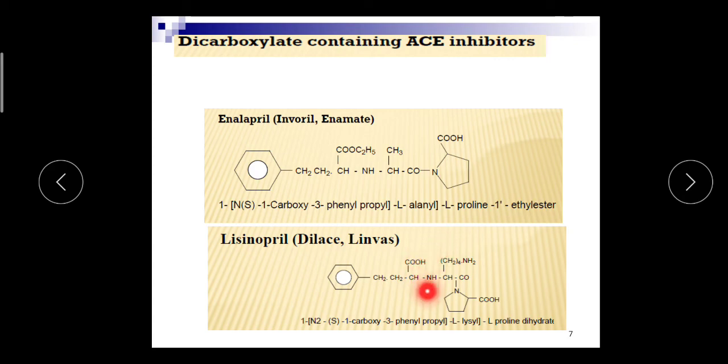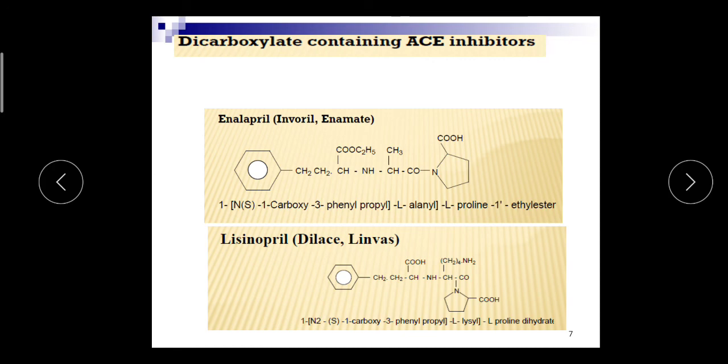On this lysyl there are different substitutions, similar to enalapril. A 3-carbon chain, that is propyl, is attached to the lysyl. At the first position there is a carboxylic acid, so 1-carboxy. Next, at the third carbon of the propyl, a phenyl ring, so 3-phenylpropyl, and this total moiety is attached to the lysyl, and the lysyl is attached to the L-proline. So this is the chemical name of lisinopril.